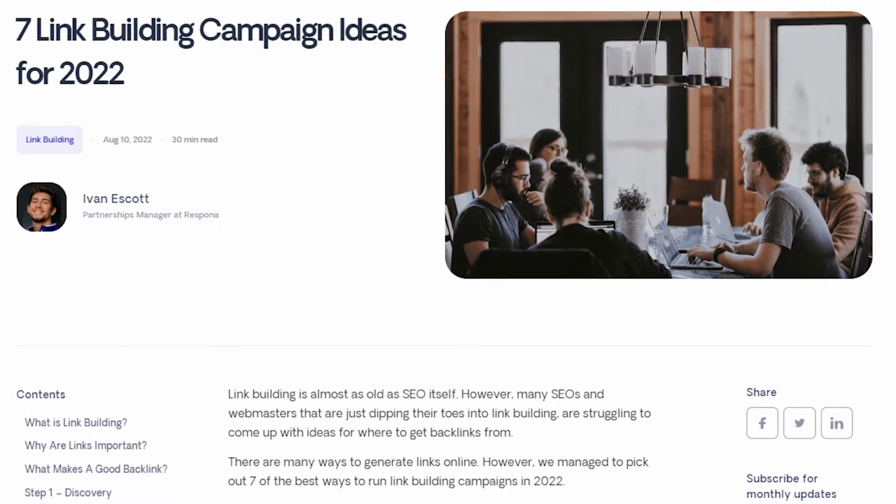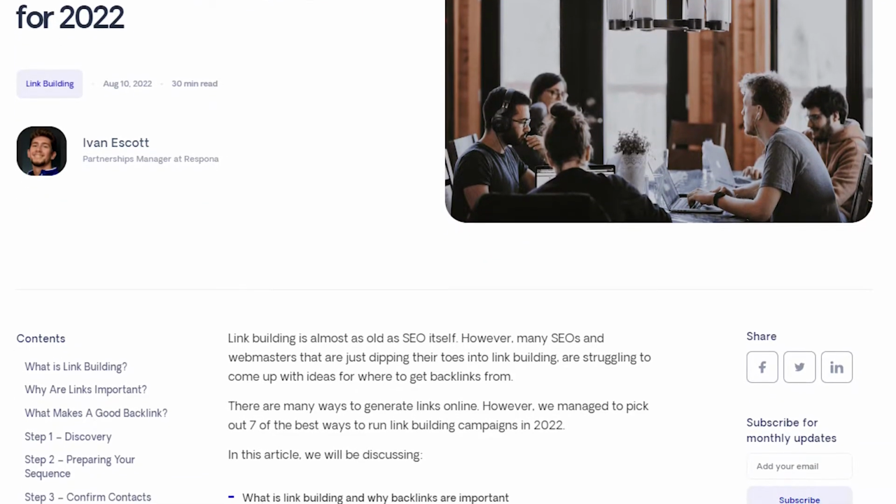One thing to note though is that this strategy works particularly well if you already have some linkable content published. This could be a page, blog post, anything that's focused around a specific keyword. The idea behind it is very simple.